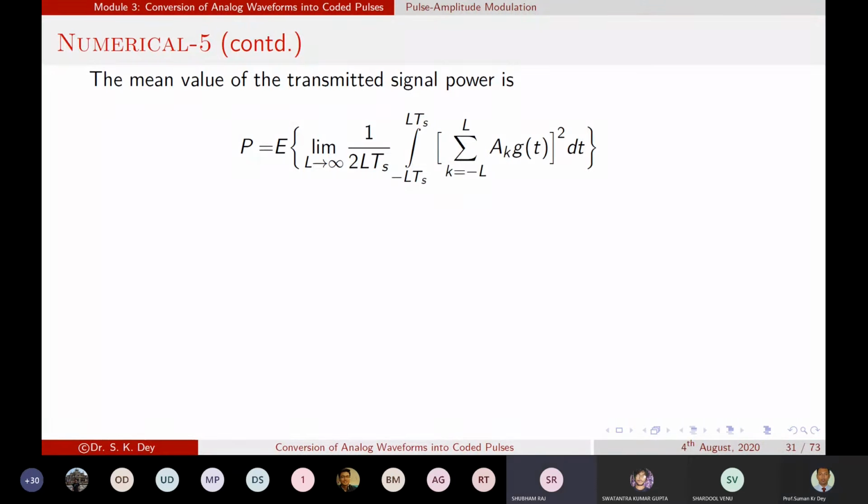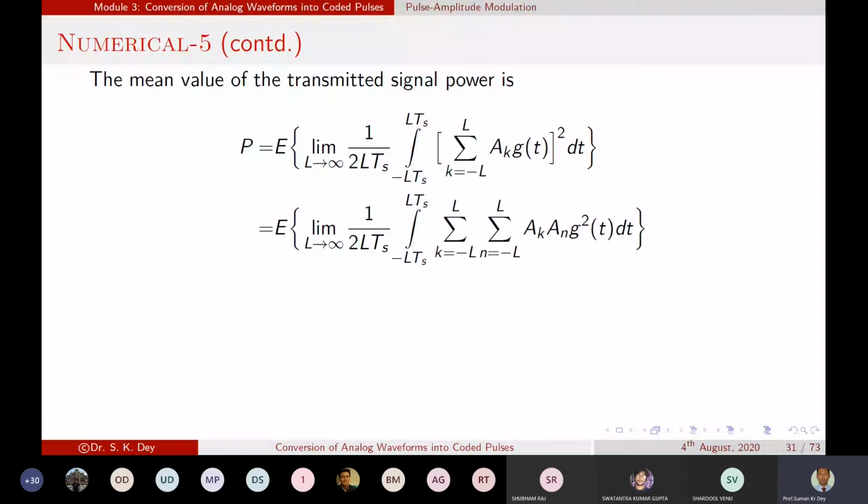Okay, sir. Understood. It's understood now? Yes. Okay. So now I hope there is no doubt in this expression. So now what we are doing, AK is the constant term, so we are taking it outside of the integration, rearranging the summation and integration. In this next step, what do we do?